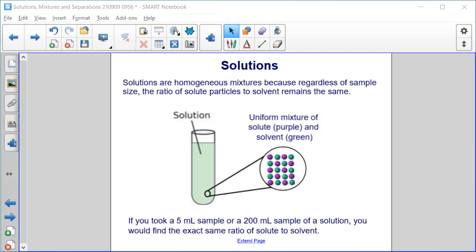Solutions are always homogeneous mixtures because regardless of sample size, the ratio of solute particles to solvent remains the same. So in this sample of purple solute to green solvent, no matter where you take the sample from, if you took a 5 milliliter sample or a 200 milliliter sample of the solution, you would find the exact same ratio of solute to solvent.